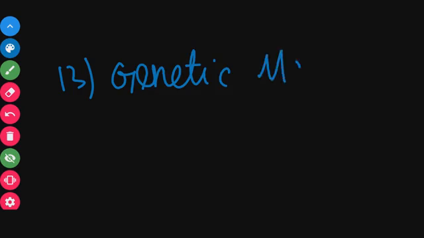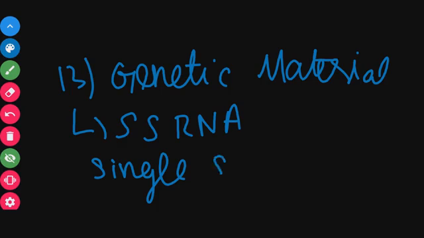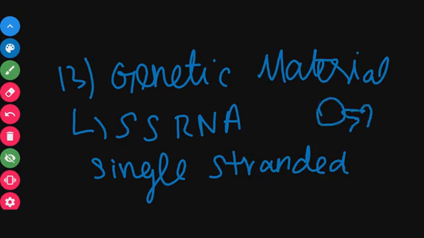Next question: genetic material of coronavirus. The genetic material of the novel coronavirus is single-stranded RNA, ssRNA. SS stands for single-stranded, and RNA is ribonucleic acid. It is surrounded by a spike-like material with a glycoprotein cover and a lipid bilayer.